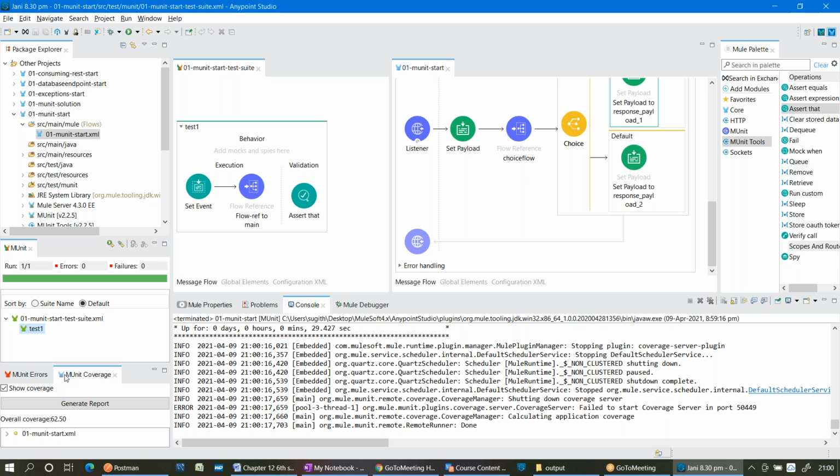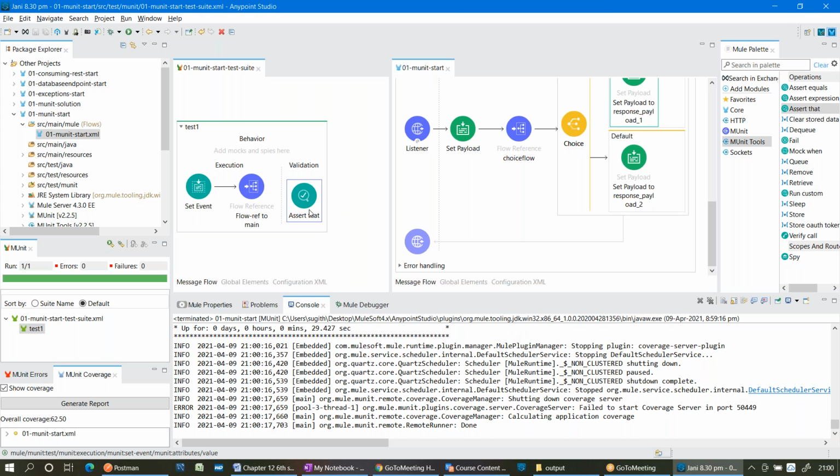And if it is blue color, sorry, MUnit errors means errors only, correct? And if you see any blue color icon, that is your test case is having an exception, right? We'll see all this stuff. So right now, can I say that one test got deployed and it got executed, no errors and no failures? That's why you are able to see test is success in green color, right?